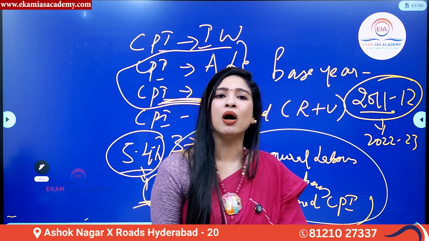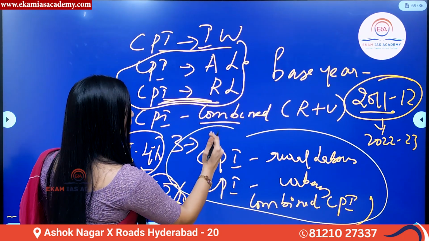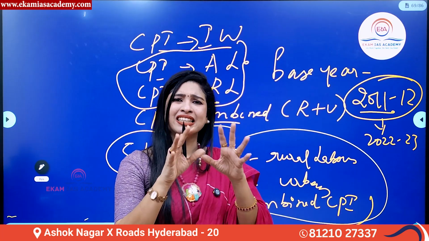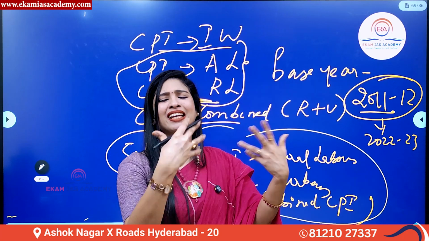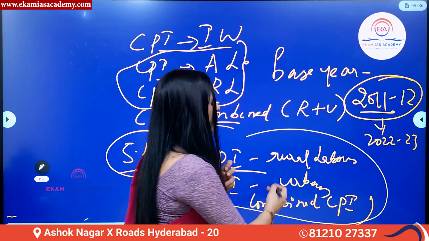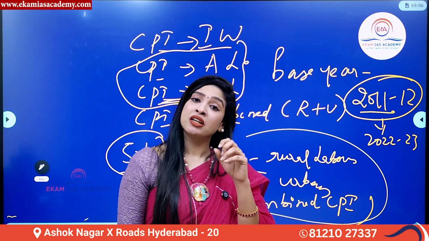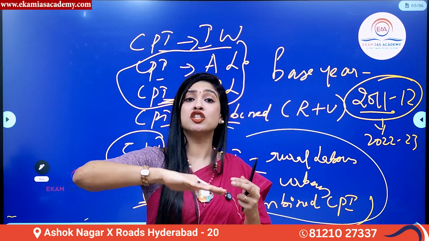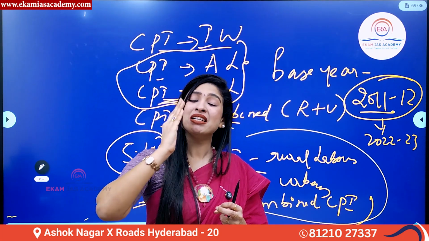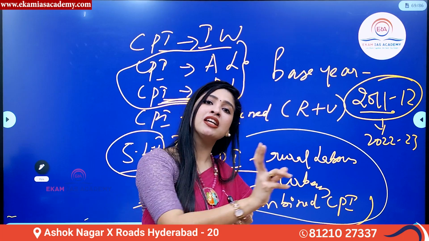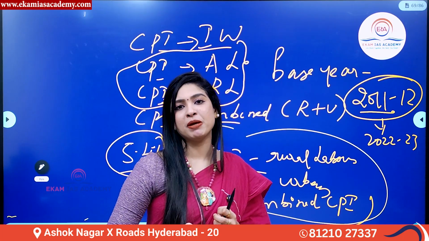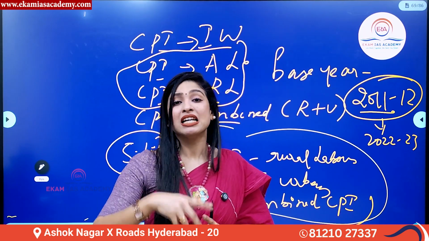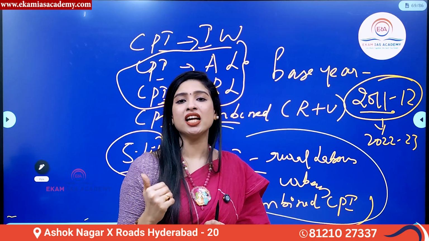Now, the next important thing about CPI is, all these data based on CPI, who publishes them? Of course, the Ministry of Statistics and Programme Implementation. That is, they are in charge of collecting data and releasing all this data pertaining to Consumer Price Index. Is it clear? This Consumer Price Index, not only because it includes goods and services, is superior or better than WPI. At the same time, CPI also has data separately for rural and separately for urban as well. At the same time, state-wise data is possible under the CPI basket. That is why it is considered to be a little better than the WPI.